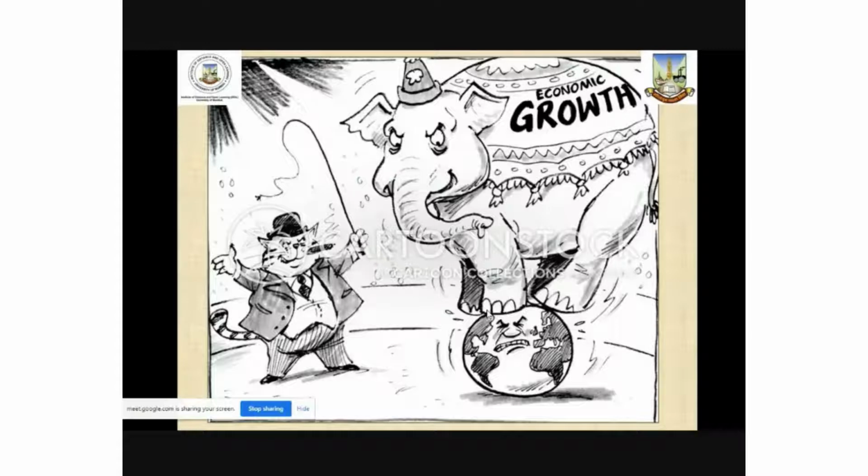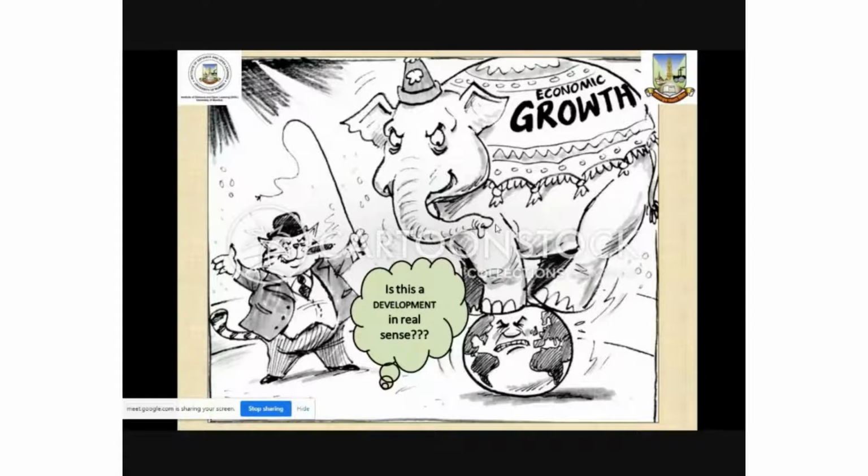And therefore, economic growth is not sufficient to identify the actual level of development in the region, because the development particularly means the development of people in this region. And hence, there is a question in our mind that is this a real development, or this is a development in real sense?